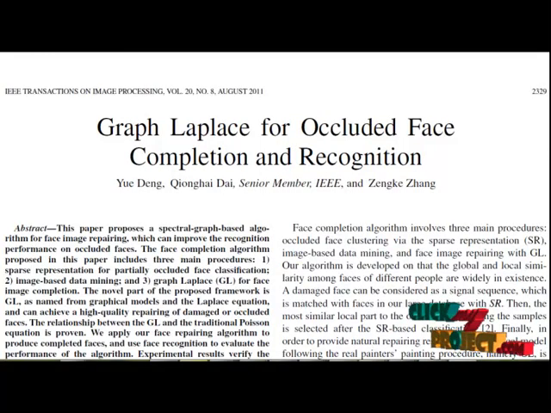In this paper, we will focus on how to improve the performance on recognizing occluded phases. In general, we first complete or repair the occluded phases with our proposed spectral algorithm, that is graph Laplace, for occluded phase completion, and then perform phase recognition on the completed images.